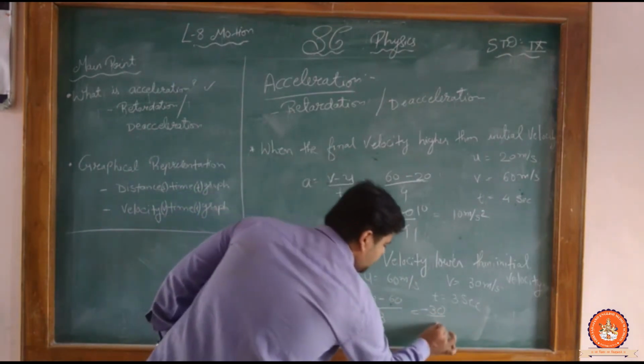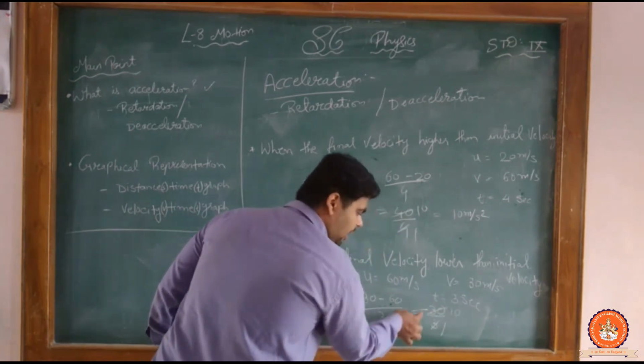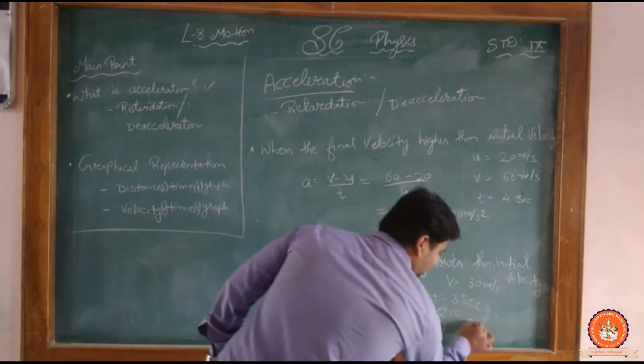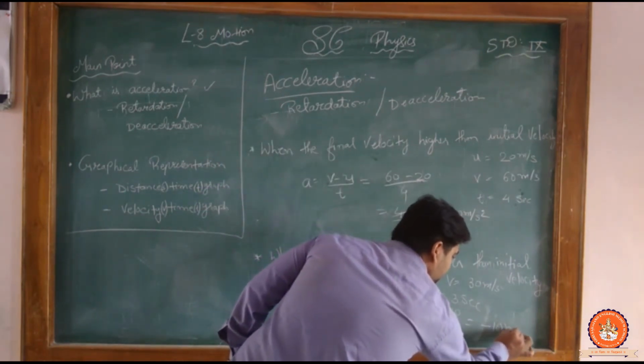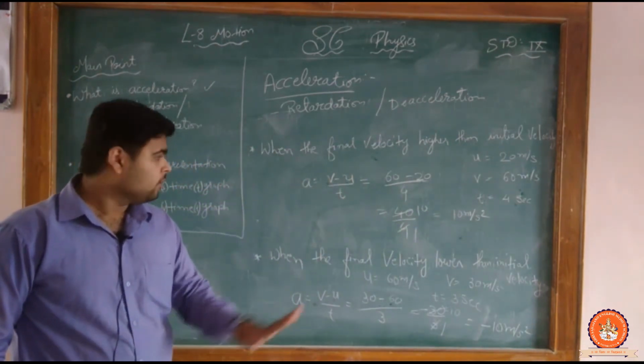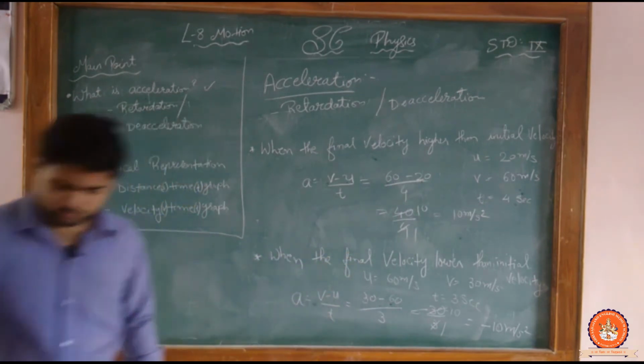And the denominator is 3. 3 ones are 3, 3 tens are 30. Clear? And minus over here, so we are applying the minus. So the answer is minus 10 meter per second square. Clear? Take a screenshot or write it so you can understand better.